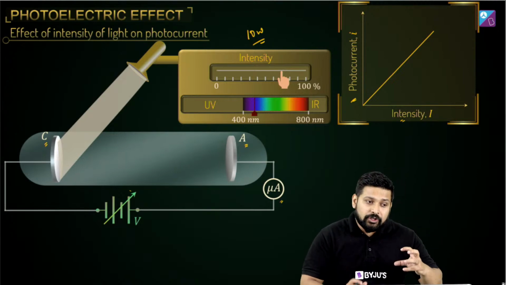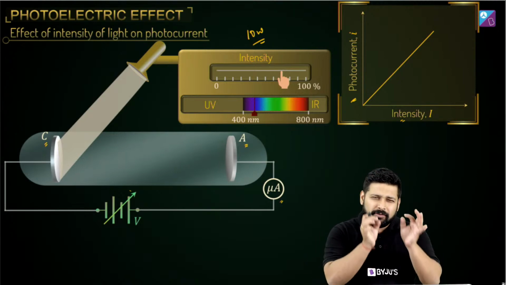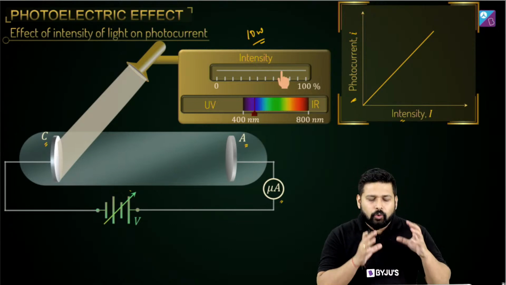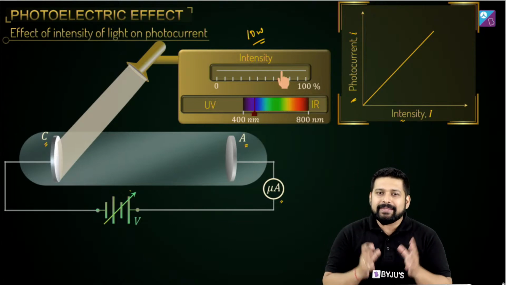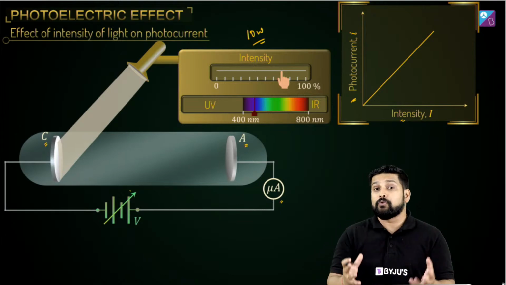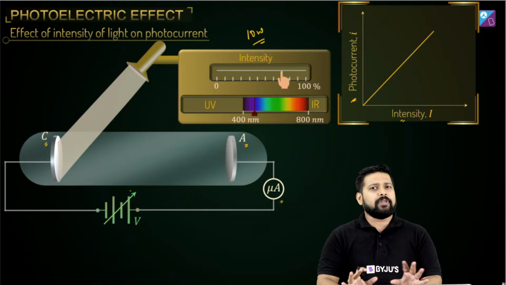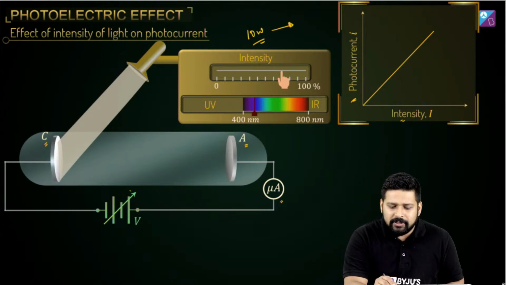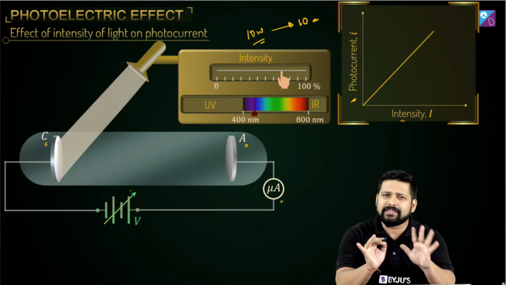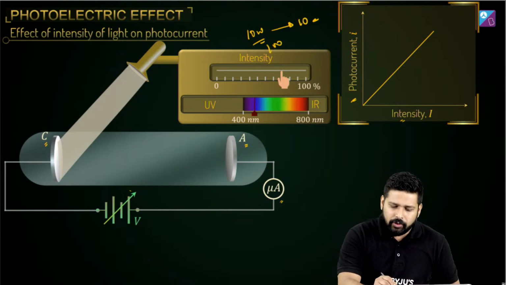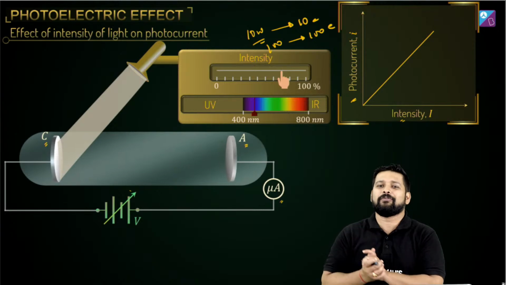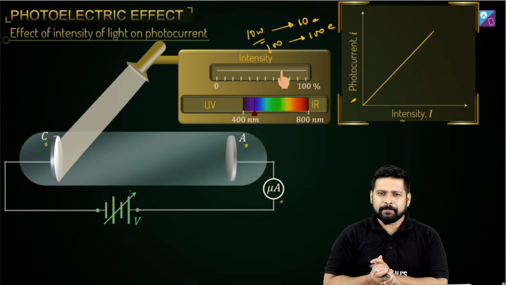Once you have increased the intensity, and this is the most important line of this entire topic, what does this intensity tell you? Intensity means that the number of photons have increased, and if the number of photons have increased, they are going to knock off more number of electrons, right? So if a 10-watt bulb is taking off, let's say 10 electrons, just an example, then a 100-watt is going to be 100 electrons. So more electrons will start flowing, correct?